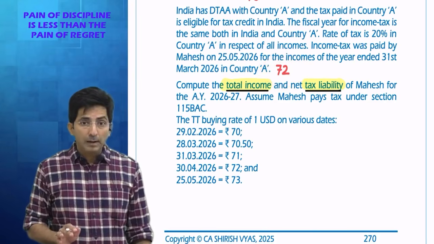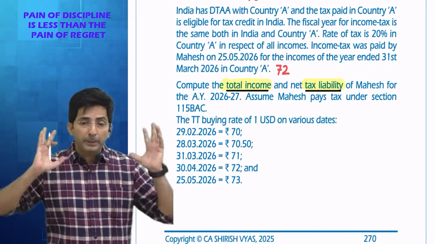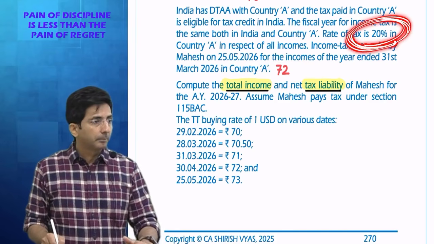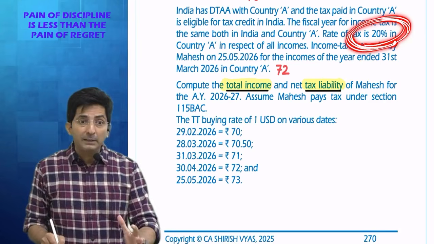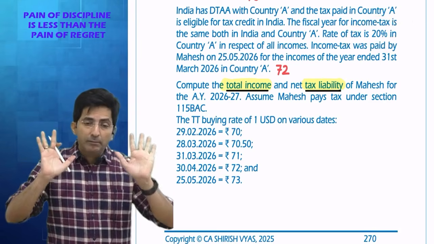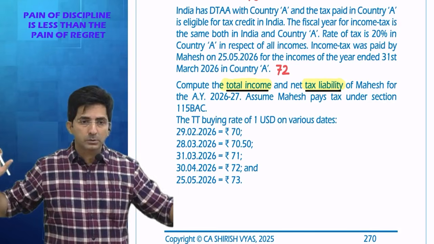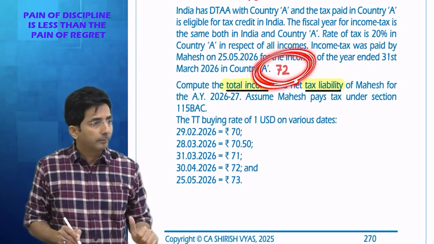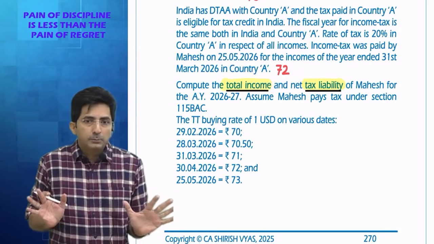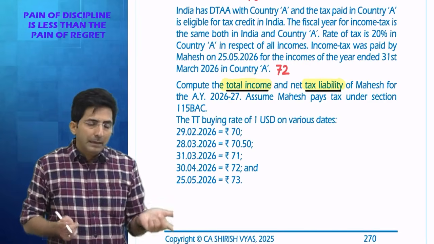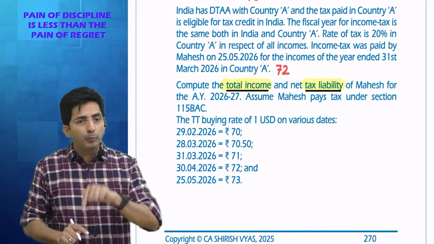But you know, first you will have to calculate how much you actually paid in foreign. The rate of tax of foreign is 20%. But I don't want a rate. I want the actual amount of tax paid in foreign. So first I will calculate the amount in dollars. Then I will convert according to 72 rupees per dollar. See, why first in dollars? Because actually you pay tax in foreign in dollars. But then later on I will convert into Indian rupees.